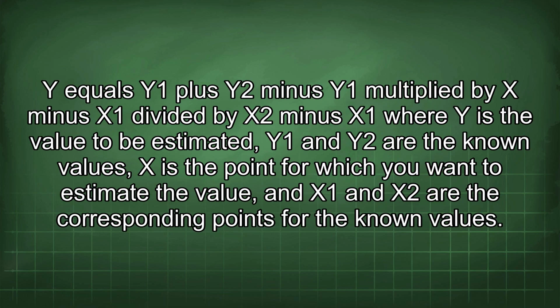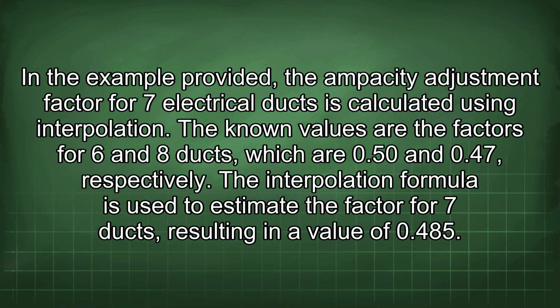Y equals y1 plus (y2 minus y1) multiplied by (x minus x1) divided by (x2 minus x1), where y is the value to be estimated, y1 and y2 are the known values, x is the point for which you want to estimate the value, and x1 and x2 are the corresponding points for the known values. In the example provided, the ampacity adjustment factor for 7 electrical ducts is calculated using interpolation. The known values are the factors for 6 and 8 ducts, which are 0.50 and 0.45 respectively. The interpolation formula is used to estimate the factor for 7 ducts, resulting in a value of 0.485.